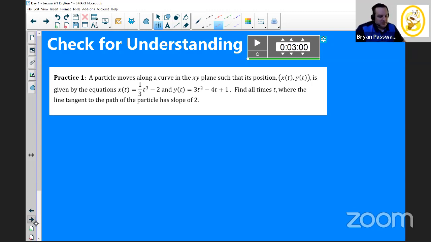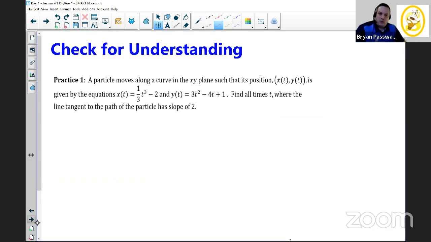And so I want to at least begin to set this up for you, so that when we get done here in the next minute or two, you'll have a chance to go back and see if you can finish this problem. But I want to show you how you might set this problem up to begin to solve it. Because again, look for the key words in the question. Sometimes we get so overwhelmed by the upfront information that we start focusing on this instead of really focusing on what they're asking, right? So the question is, we're talking about when the line tangent to the path of the particle. Well, we know that the slope of the tangent line is the same thing as saying dy over dx. So what they're asking is, when is dy/dx equal to 2?